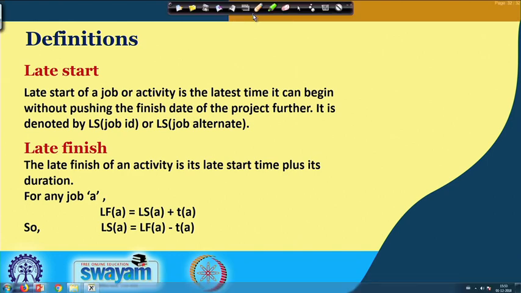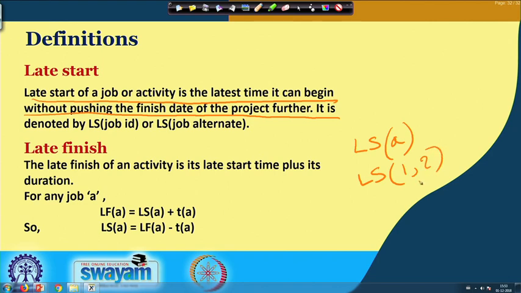So, the late start of a job or activity is the latest time it can begin without pushing the finish time of the project further. This is denoted as LS with the name of the activity inside brackets.